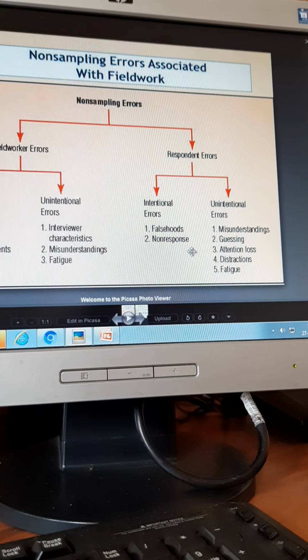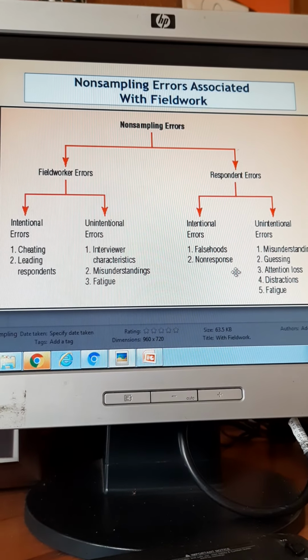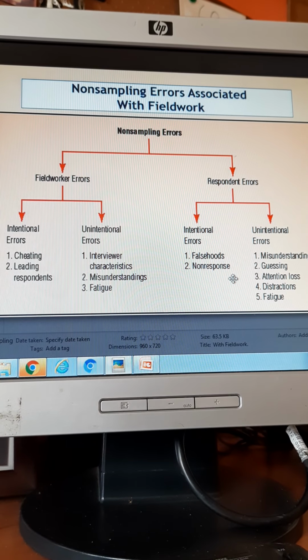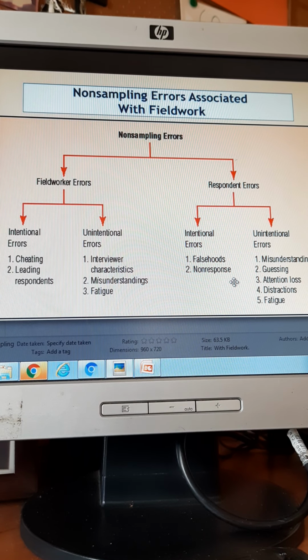Now, non-sampling error. Non-sampling error has nothing to do with the sample you have chosen. The samples are perfectly fine. They are true representatives of the total population. But where did the error happen? In the field work. Cheating. They didn't go to the house at all and meet the people. They are just filling in the forms. Who? The field operators or the students. That is an error.